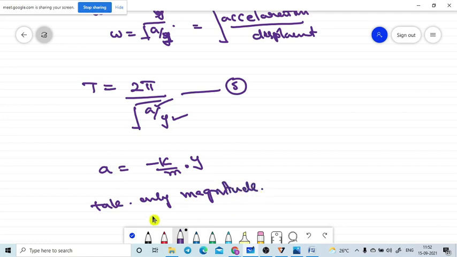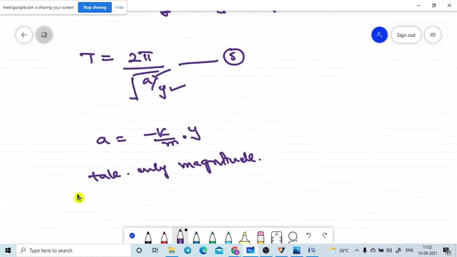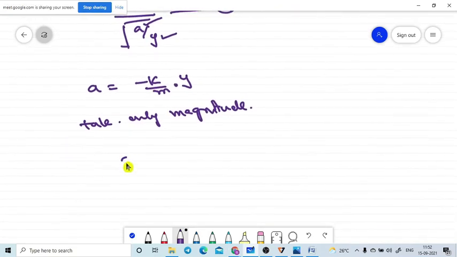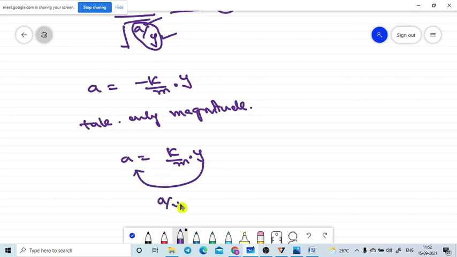If you take the magnitude only, then a is equal to k by m into y, but we need only the a by y term. So send y to this side. Then a by y is equal to k by m. This is equation number 6.